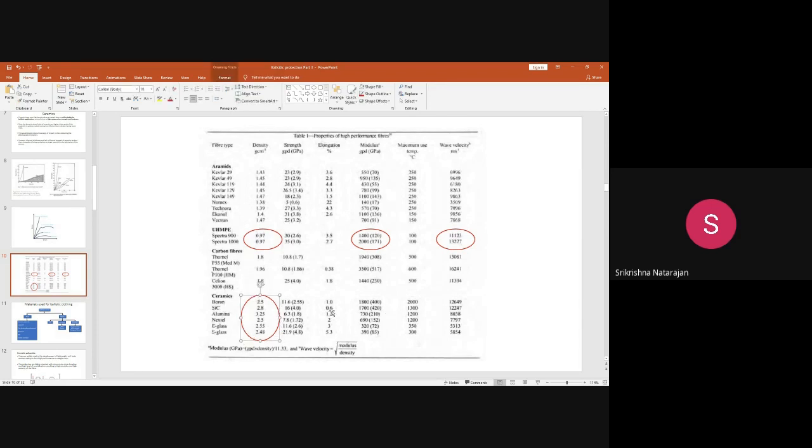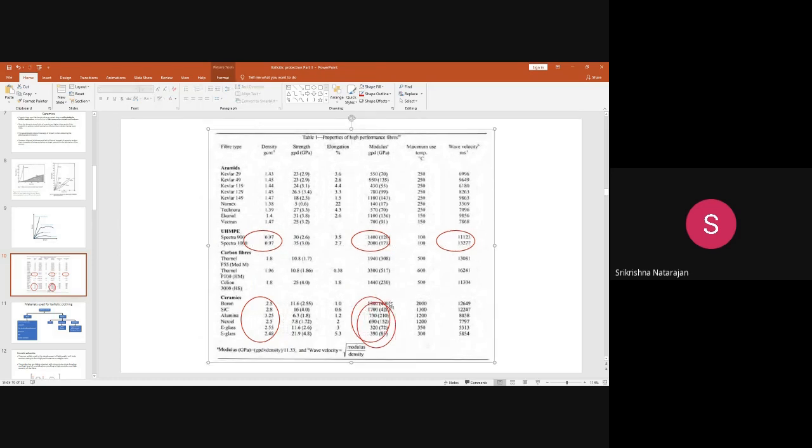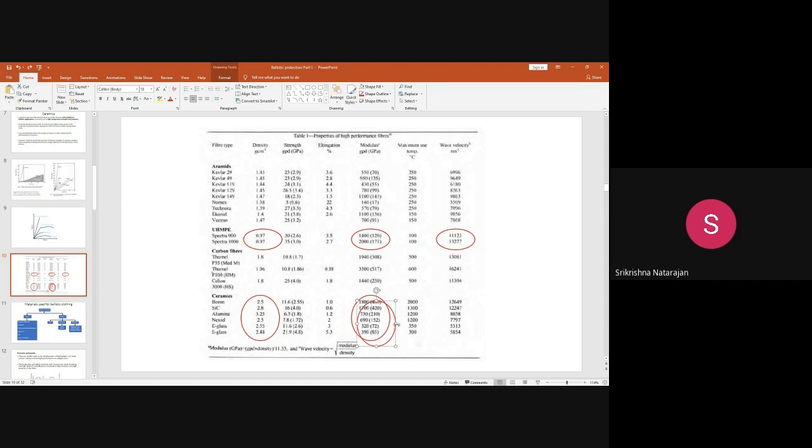So these fibers have a higher density and higher modulus. Both are higher. Just to compare the modulus values of these three, Kevlar, UHMWPE, and ceramics, the ceramics modulus, you can observe, is higher, similar to UHMWPE, very close to that. And more importantly, I have told you the advantage of ceramics: they have a higher hardness. That higher hardness results in more abrasion resistance. The wear resistance becomes higher.